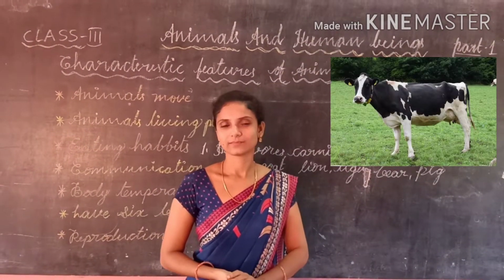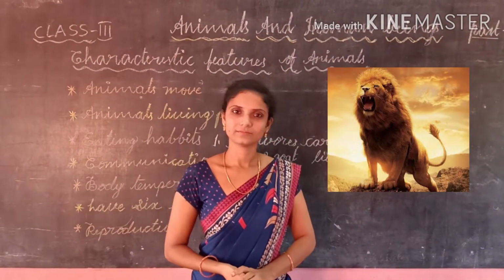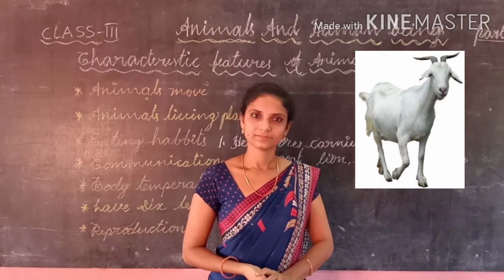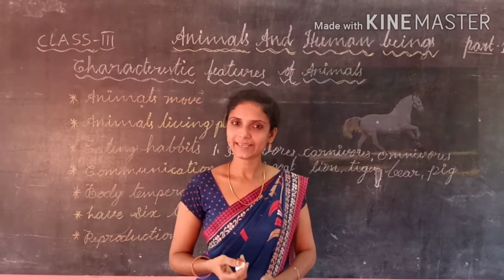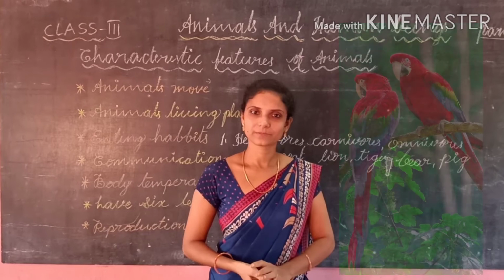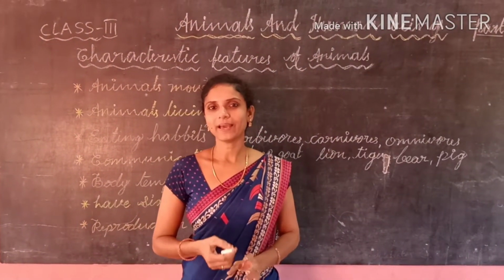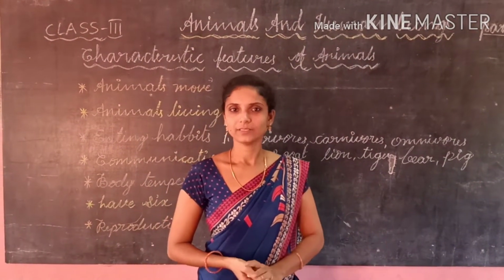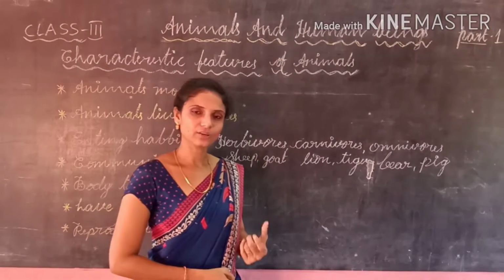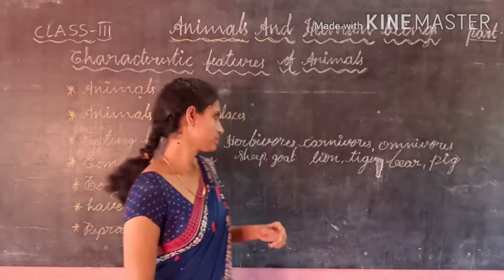Cow moves. Lion roars. Goat bleats. Horse neighs. Birds chirp. And some parrots, trained parrots, can imitate the human voice, which means they can talk. So like that, animals can communicate with each other by making different sounds.